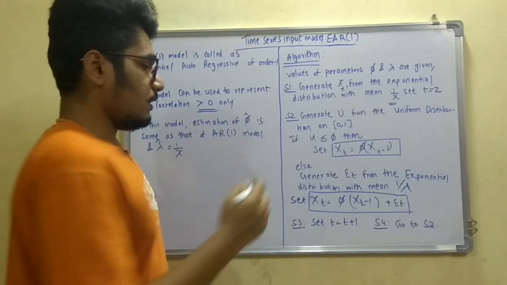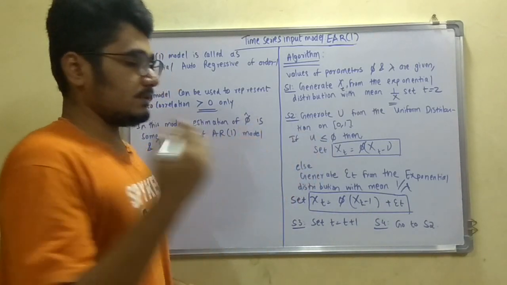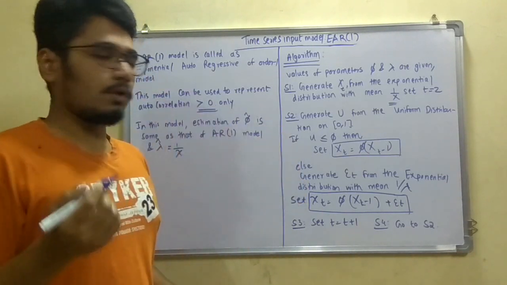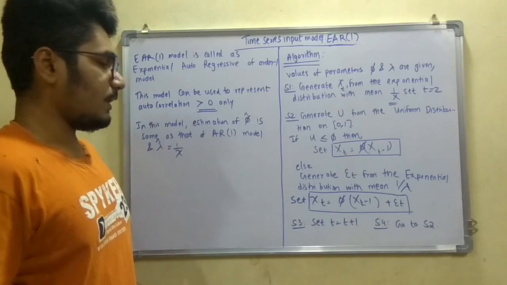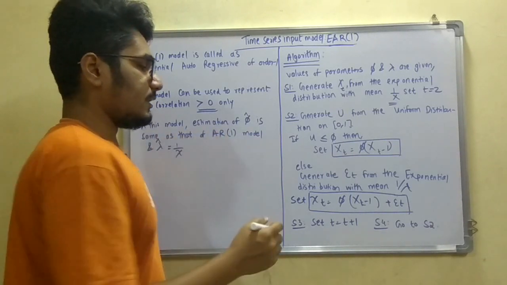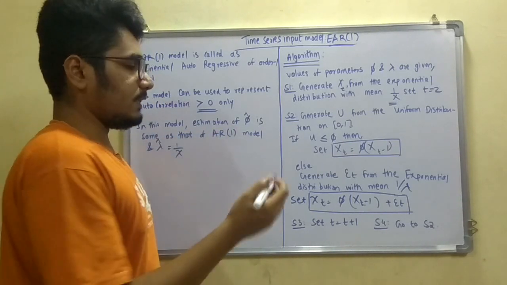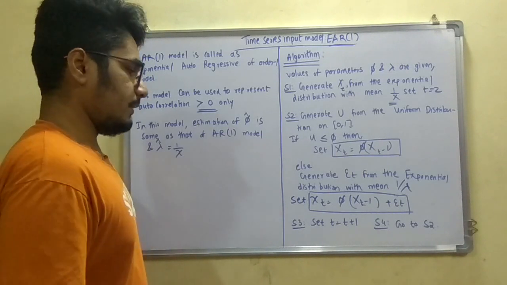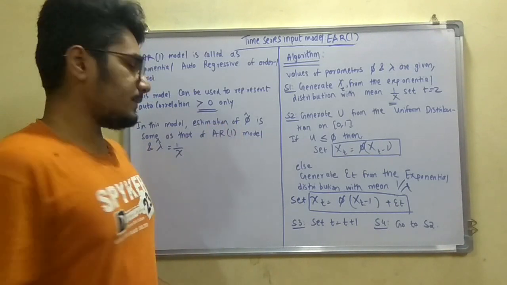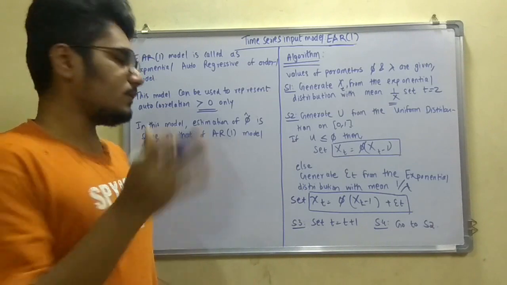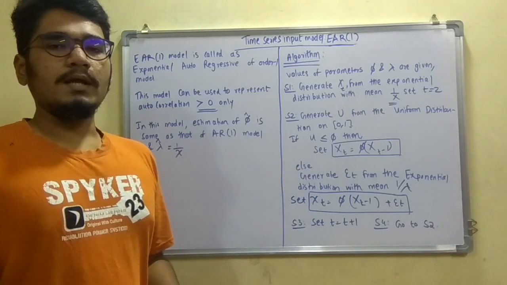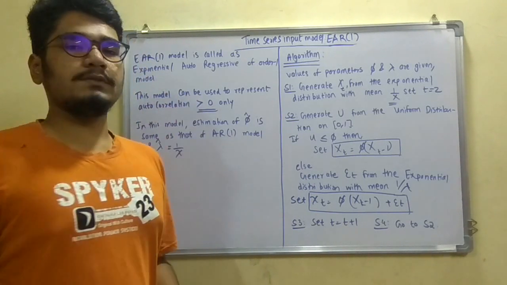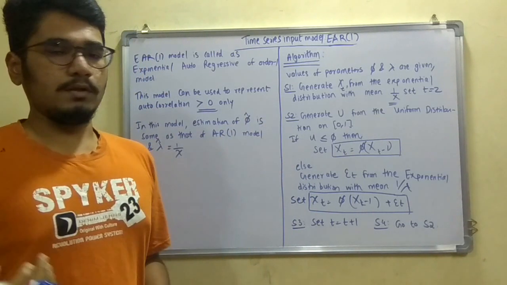Next, if that is not the case, generate epsilon t from the exponential distribution with mean 1 by lambda and set xt equal to phi times xt minus 1 plus epsilon t. The final step is to set t equal to t plus 1, and step 4 is to go to step 2, like you did in the previous video for the AR1 model.